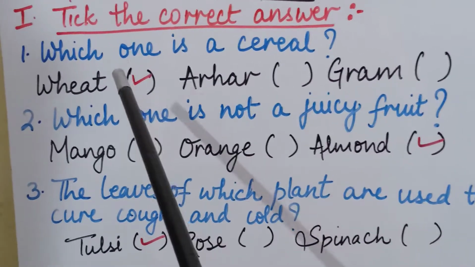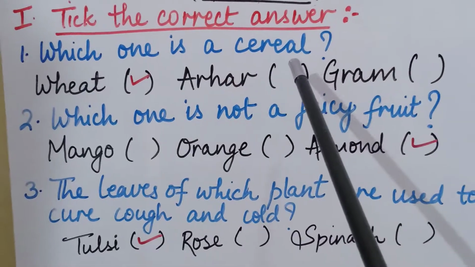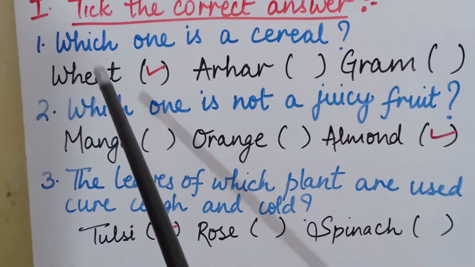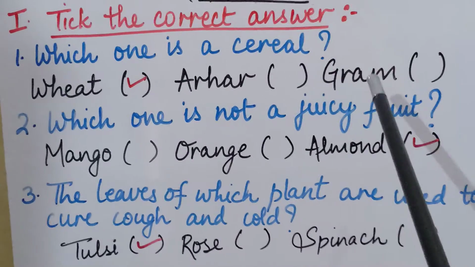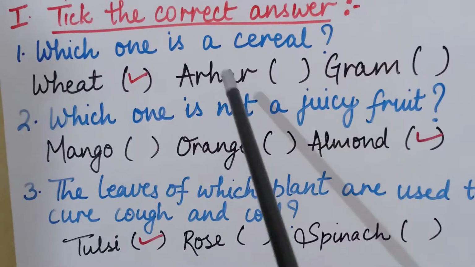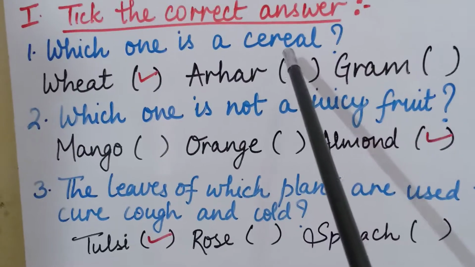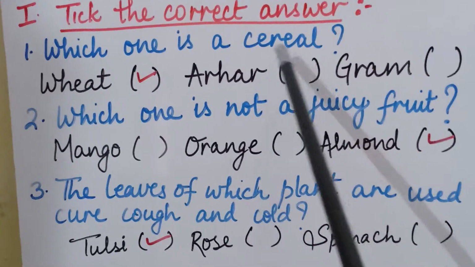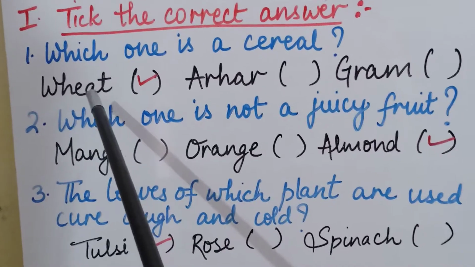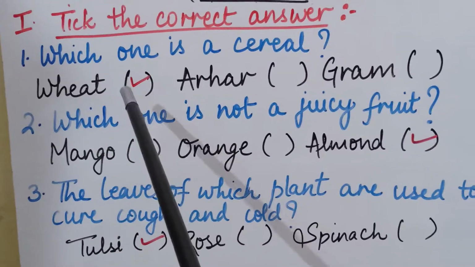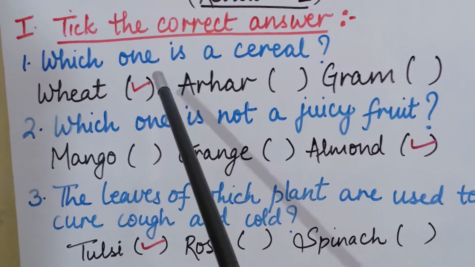So the first question is which one is a cereal? Three options are wheat, arhar, gram. From these three options you have to choose the correct answer which is the example for cereal. So the example for cereal is wheat. Okay, so you will put a tick in front of wheat.